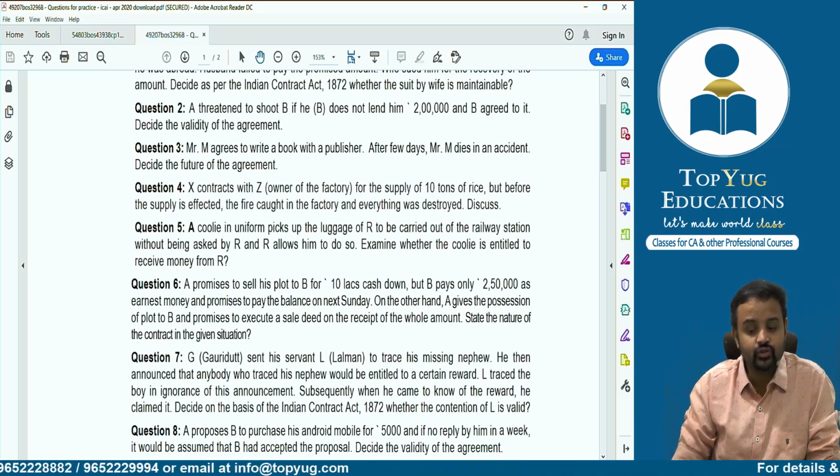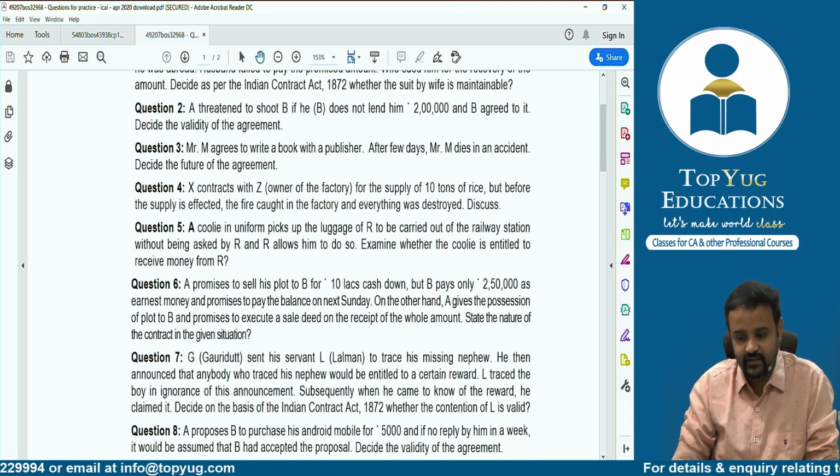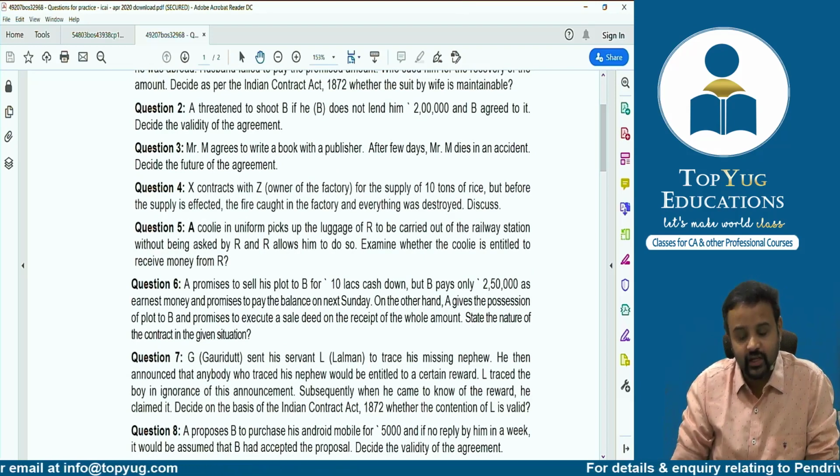Second question. A threatened to shoot B if B does not lend him rupees 2 lakhs and B agreed to it.